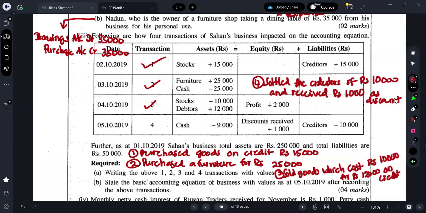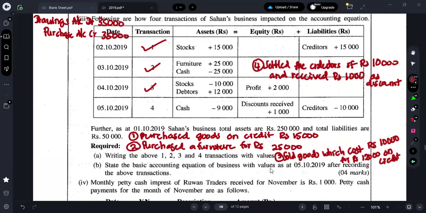Next one is: state the basic accounting equation of the business with value as at 5th of October, after recording the above transactions. Here they have given a condition. As at 1st of October, Sahad's business total assets and total liabilities are given.